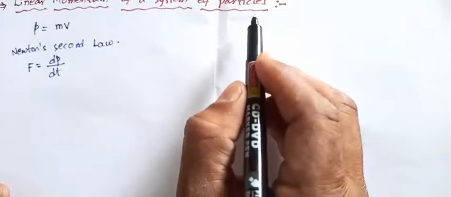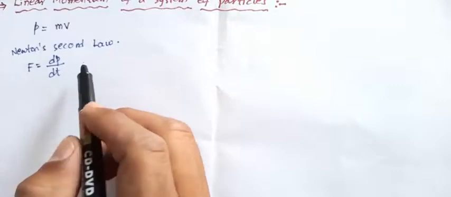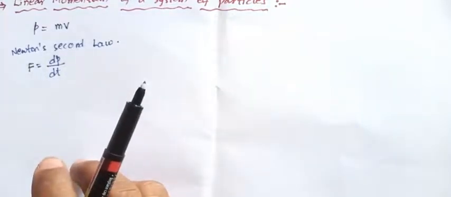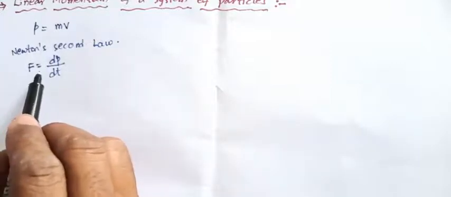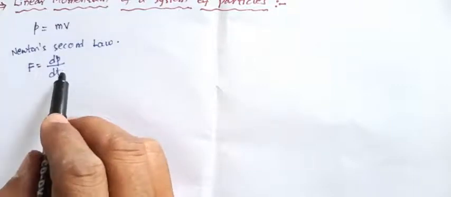These two equations are only for a single particle, moving in rectilinear motion, in a straight line. Its mass is m and v is the velocity. The momentum p is the product of mass and velocity, and when the force is applied, F equals the time rate of change of momentum.